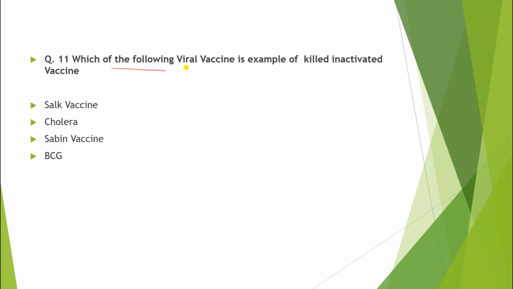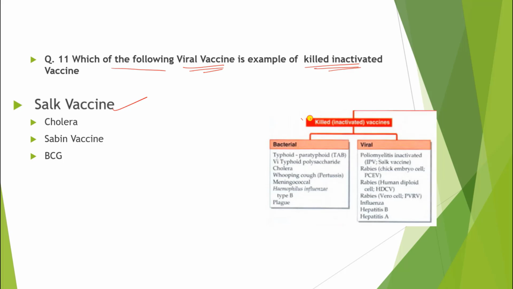Which of the following viral vaccine is example of killed inactivated vaccine? So the correct answer is Salk vaccine. Look at here. These are killed inactivated vaccine. This is viral vaccine and this is our Salk vaccine which is a poliomyelitis inactivated vaccine. It is also known as a IPV.